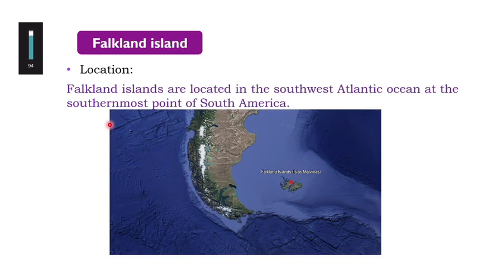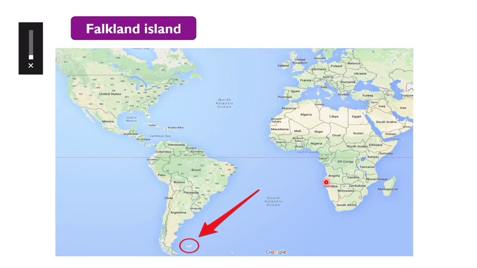First, we'll see the location of the Falkland Islands. Here you can see in the satellite map, this is the southernmost point of South America, and this is the Atlantic Ocean, and this group of islands is the Falkland Islands. In the Spanish language, it is called Islas Malvinas. We'll see that later on. You can see here in the map that this is South America, this is the South Atlantic Ocean, and in this South Atlantic Ocean you can see this group of Falkland Islands.